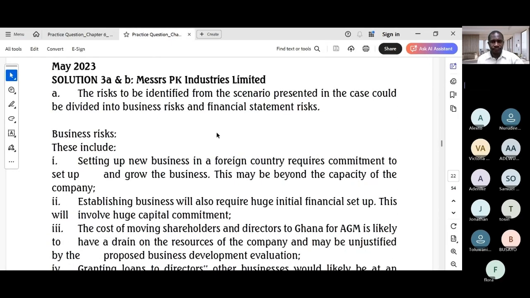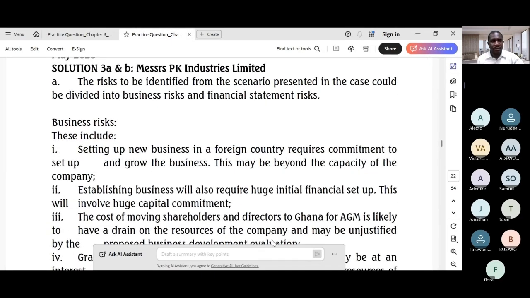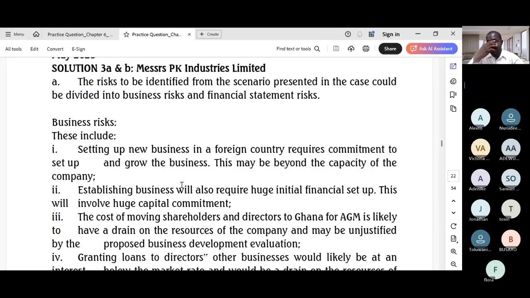Wow, okay. So, ladies and gentlemen, you see that this question is a multifaceted question. In fact, a multifaceted risk-based question that tests our ability to identify different types of risks, so business and financial statement risks, and also apply a specific international standard on auditing, ISA 550, to the facts.